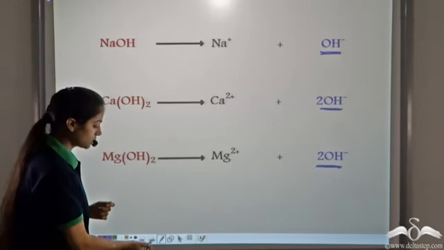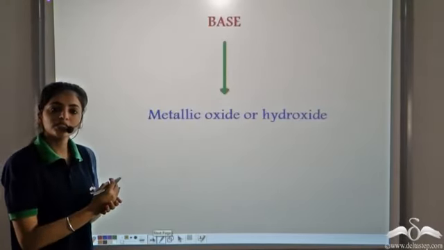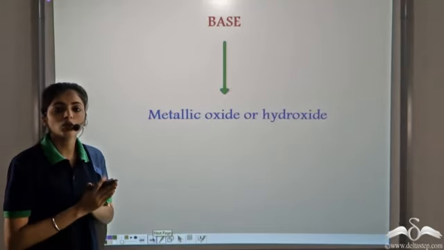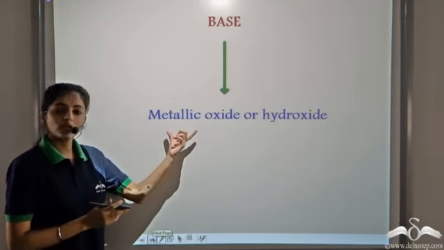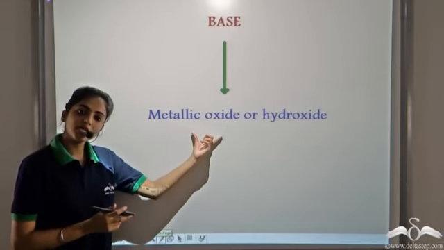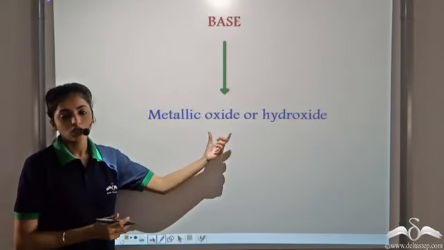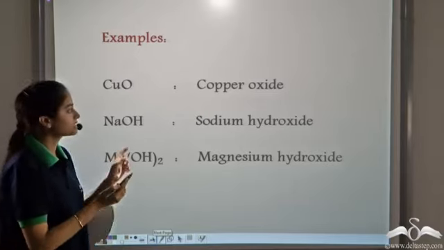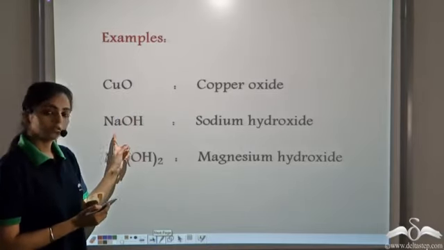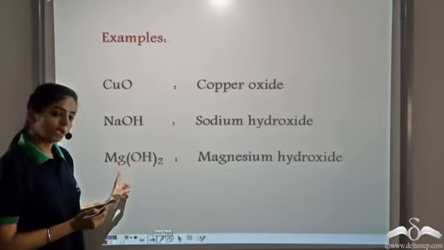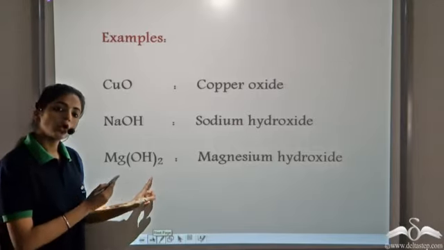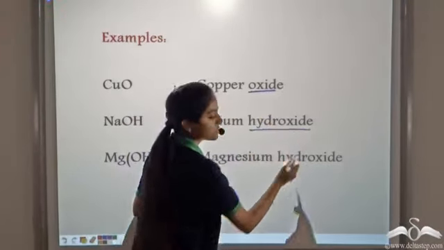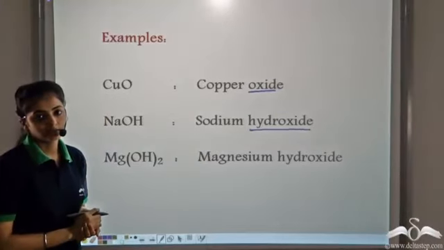Later on, the definition of bases is further modified. Now bases are defined as all the substances which are either metallic oxides or hydroxides. So all the metallic hydroxides and oxides, for example copper oxide, sodium hydroxide, magnesium hydroxide, so all the metallic oxides and hydroxides are known as bases.